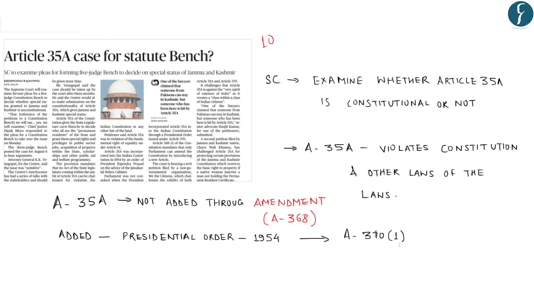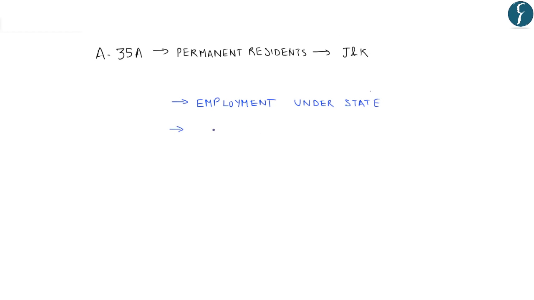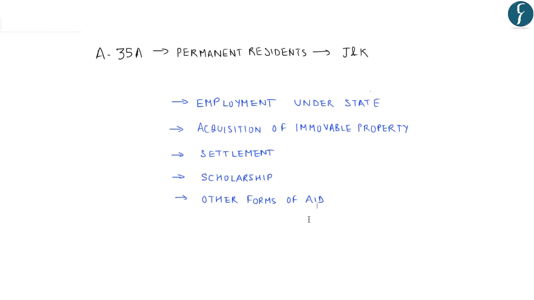Article 35A decides who are permanent residents in the state of Jammu and Kashmir. And this Article 35A also grants privileges with respect to employment under the state, acquisition of immovable property in the state, settlement in the state, and right to scholarship and such other forms of aid as the state government may provide. Since this is an ongoing case, let's wait and watch what the Supreme Court has to say on the constitutionality of Article 35A.